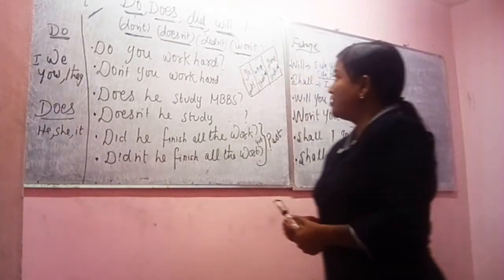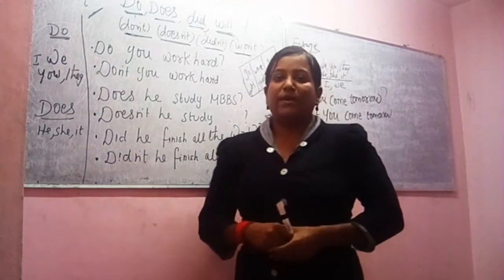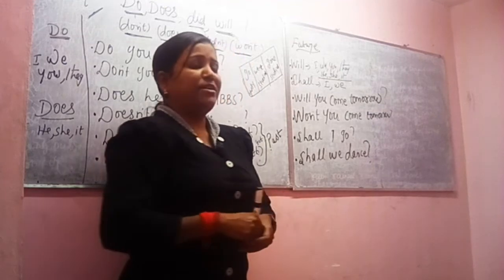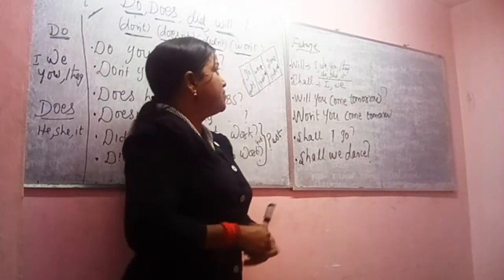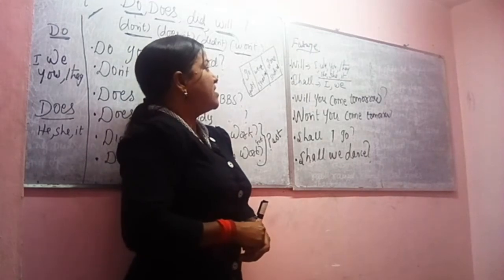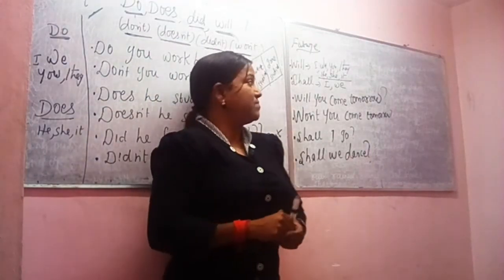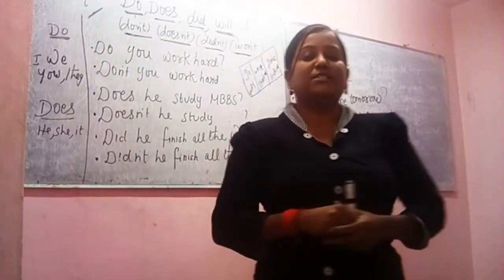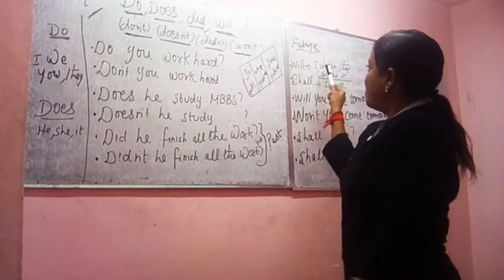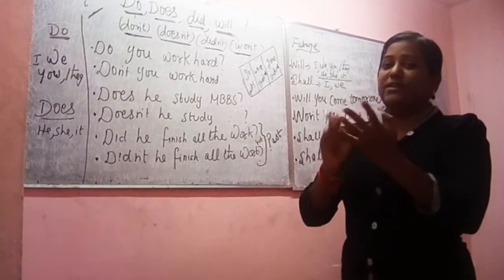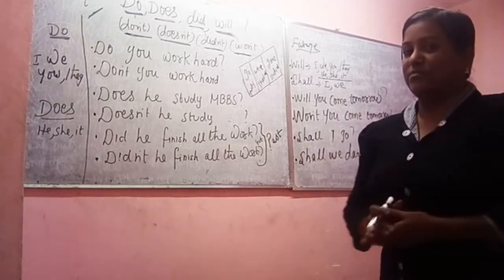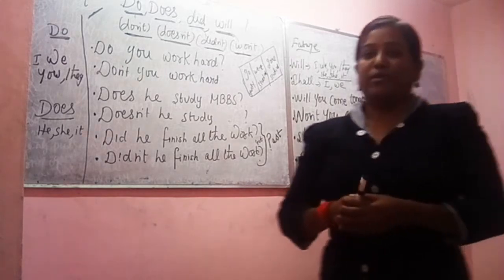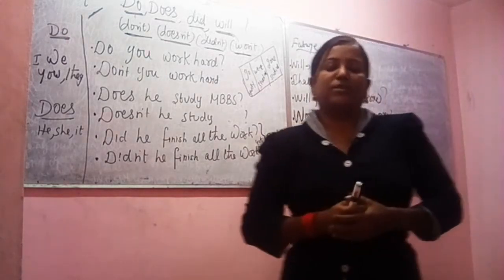Okay, and now let's move on to will, shall. Will and shall are meant for the simple future, and they come in all the future tenses, but for the simple future tense we need will, shall plus verb 1. Here, will is meant for everybody. Will suits everybody. We use it for I, we, you, they, he, she, it. It is meant for all the subjects. And shall is meant for I and we. It's actually a common rule.